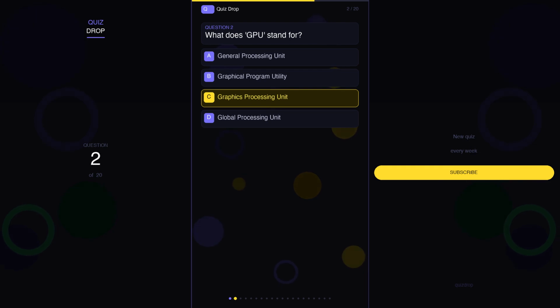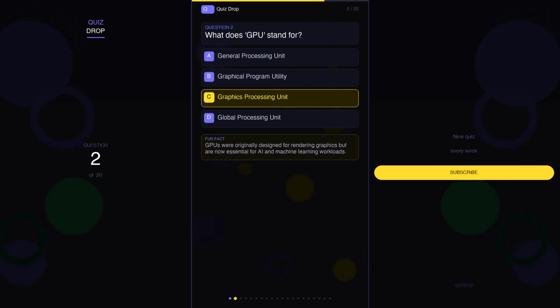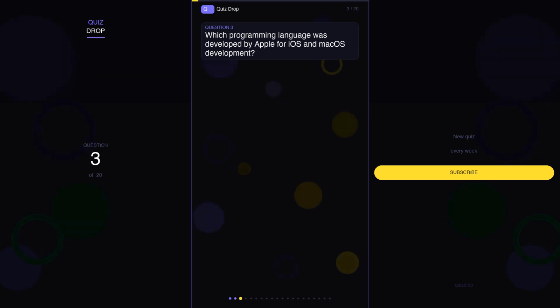The correct answer is C. Graphics Processing Unit. And here's a fun fact. GPUs were originally designed for rendering graphics but are now essential for AI and machine learning workloads.